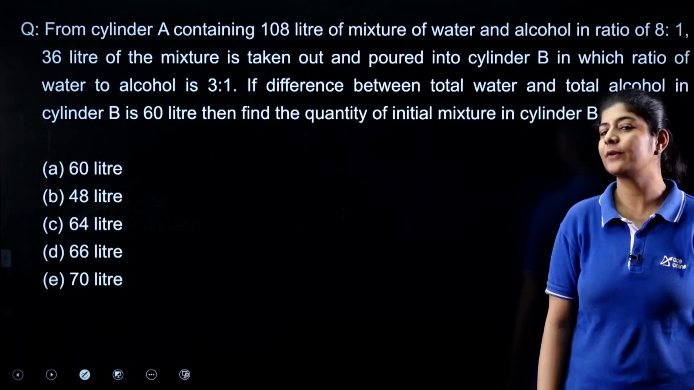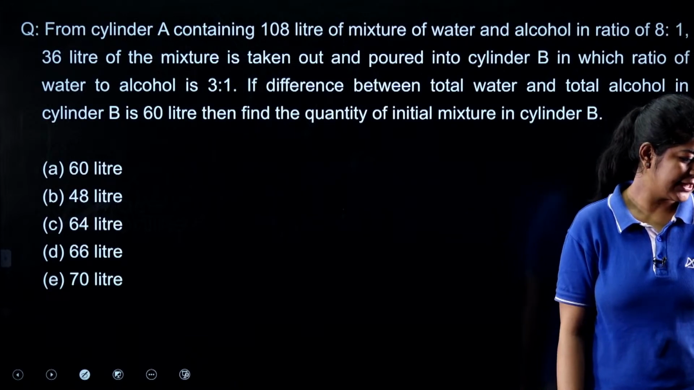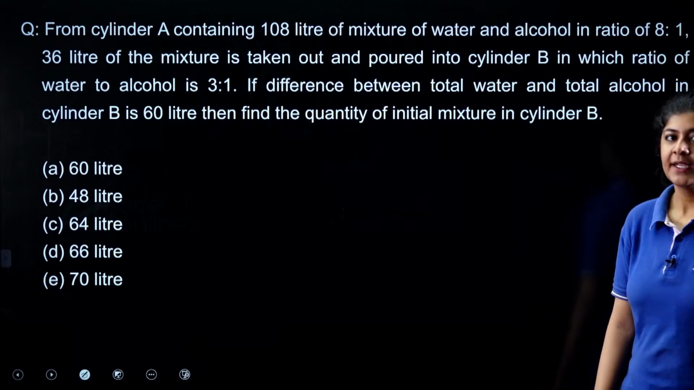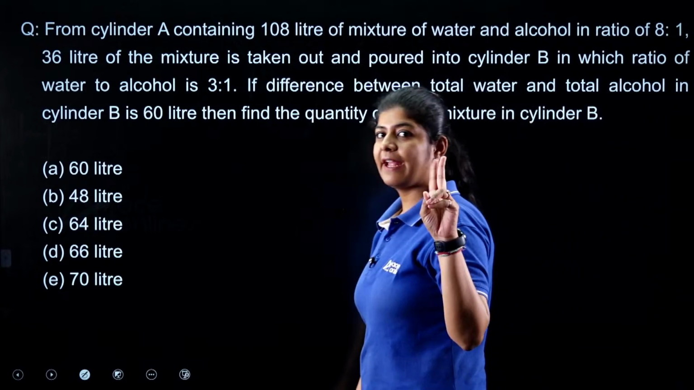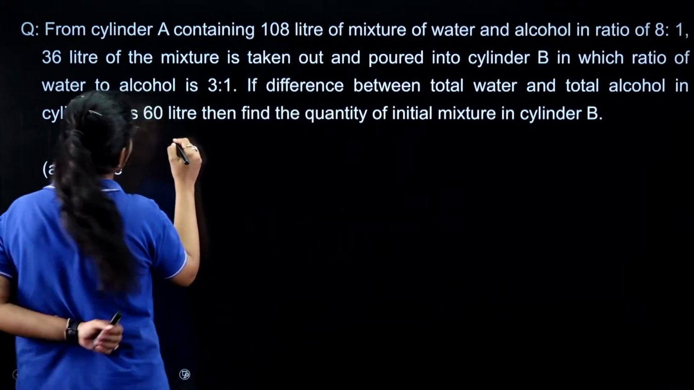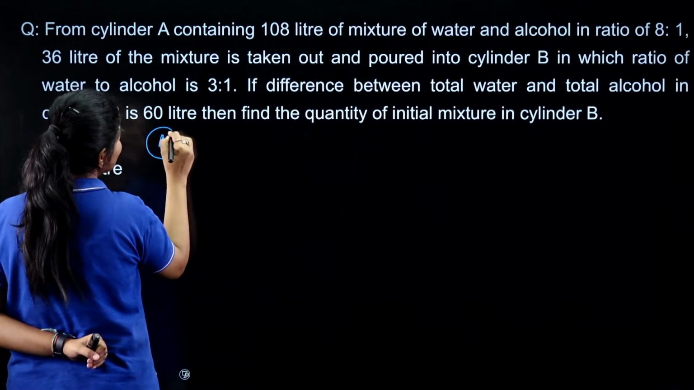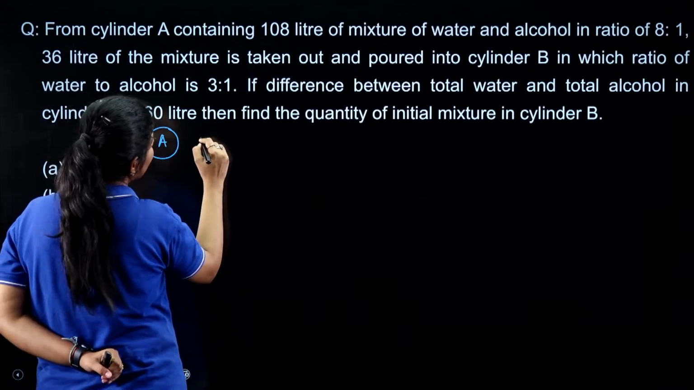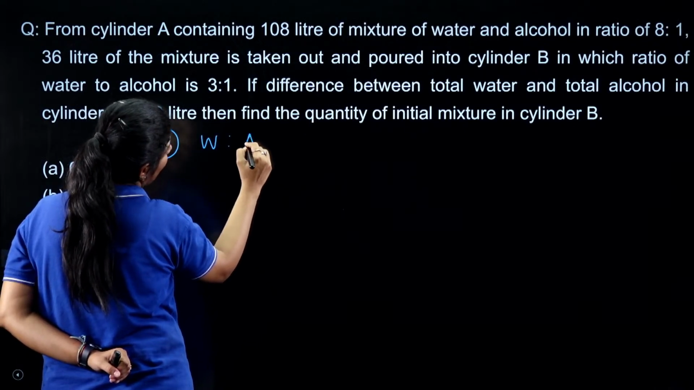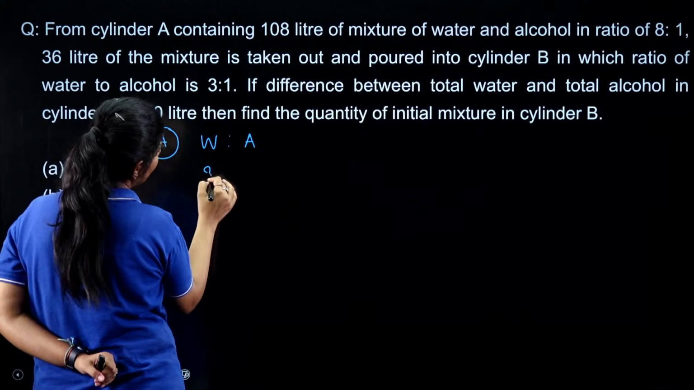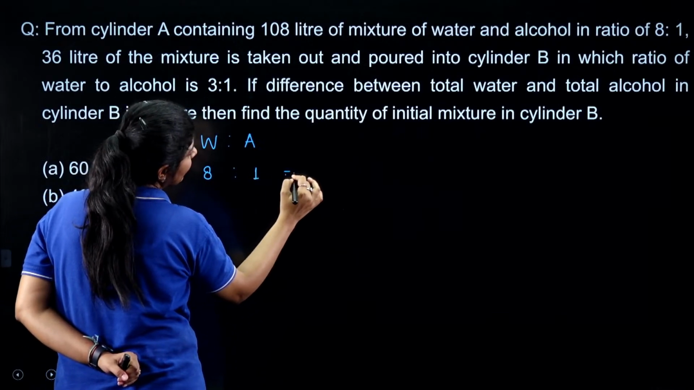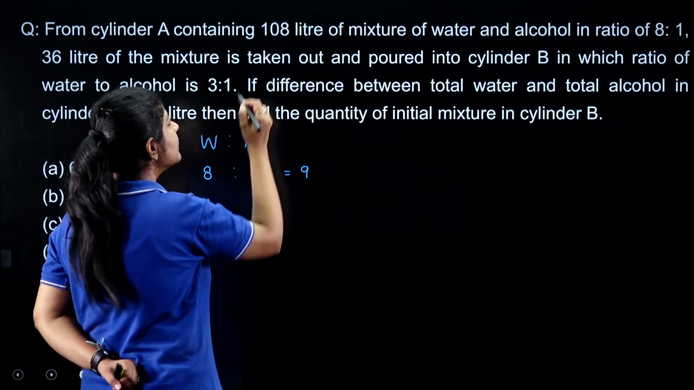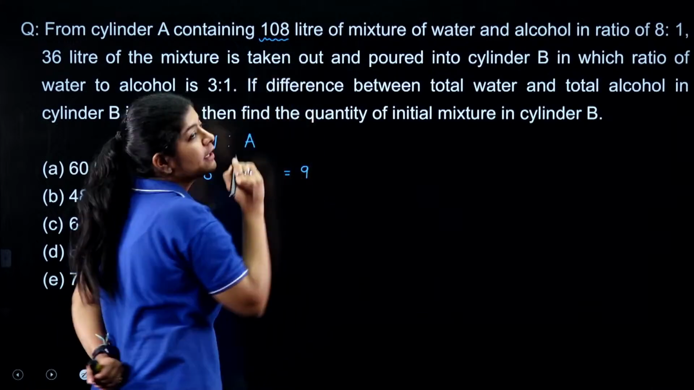So how are we going to attempt this particular question? Here we have two containers. Here we have cylinder number 1. In cylinder A, we have a mixture of water to alcohol in the ratio of 8:1. So we can say that we have a total quantity of 9, but the question is saying that it is not 9, it is 108.